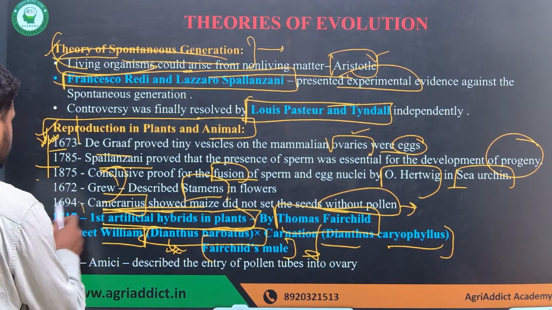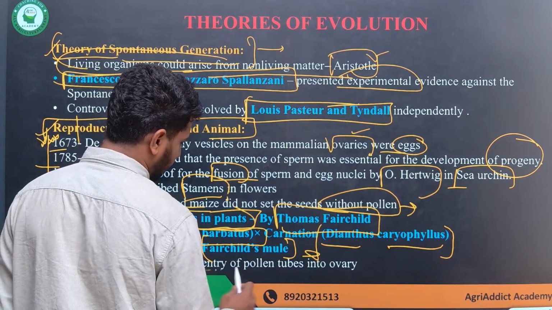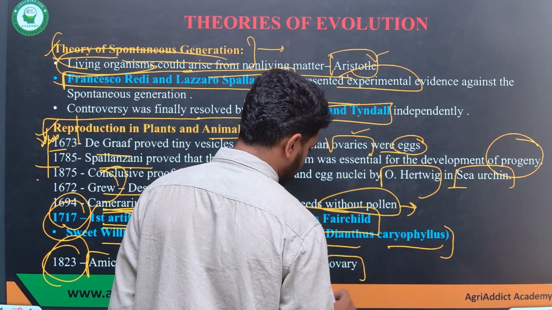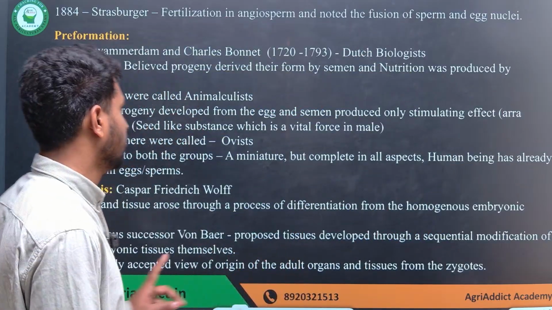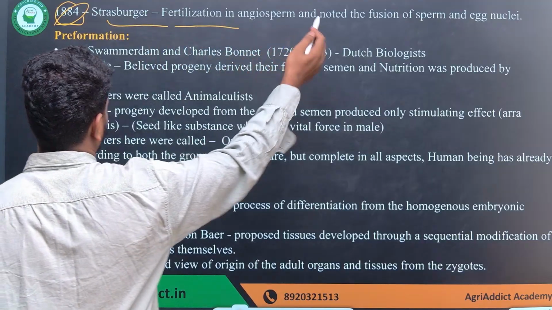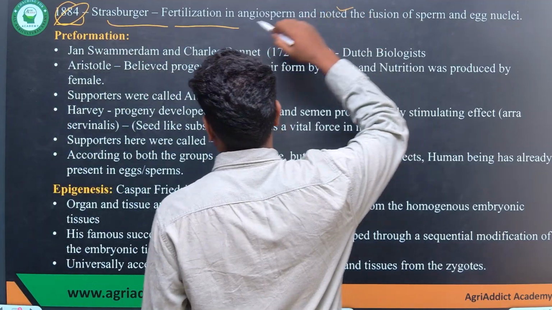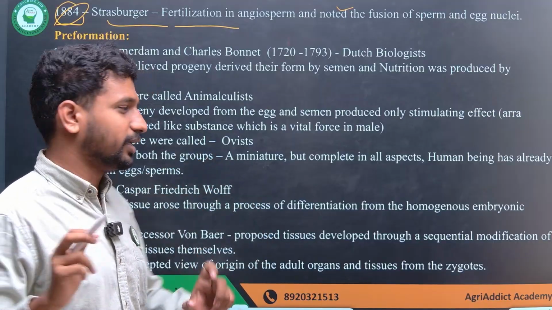It is 1717. Okay, and in 1823, Amici described the entry of the pollen tube into the ovary. So these are some of the important events with respect to reproduction in plants. Before that, in 1884, the fertilization event in angiosperms was described by Strasburger, along with the fusion between the egg and the sperm.